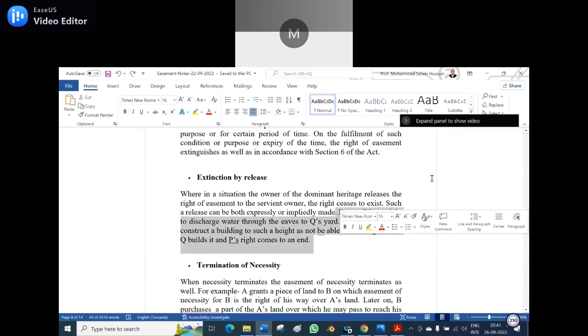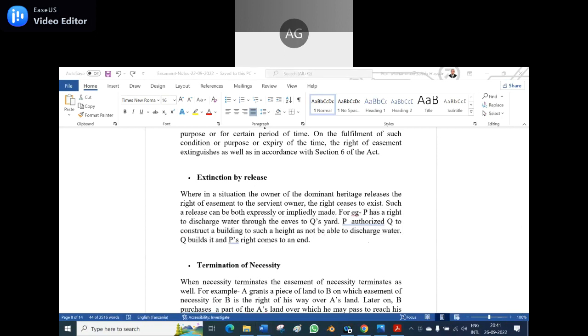Anyone can unmute and read. P has a right to discharge water through the eaves to Q's yard. P authorized Q to construct a building to such a height as not to be able to discharge water. Q builds it and P's right comes to an end. Did you understand what the example is? Say yes or no.